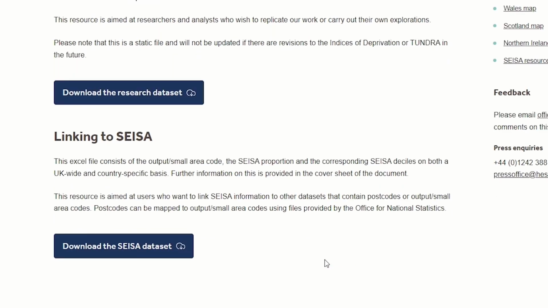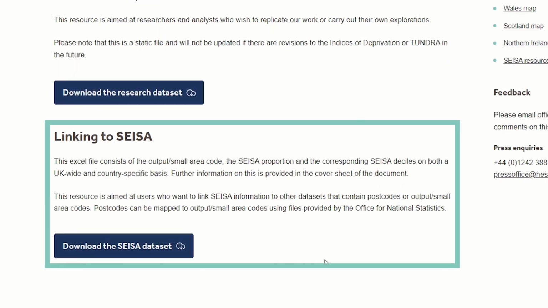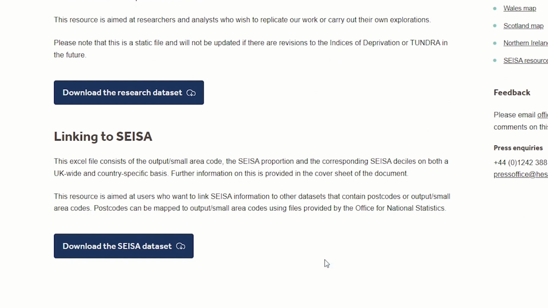Finally, we also supply an Excel file, which contains a 2011 small area code, commonly referred to as output area code if you are working with data in England, Wales, and Scotland, and the associated SESA data. This will be of relevance to users who already have 2011 small area or output area codes in their files and wish to use these codes to link to our data on SESA.